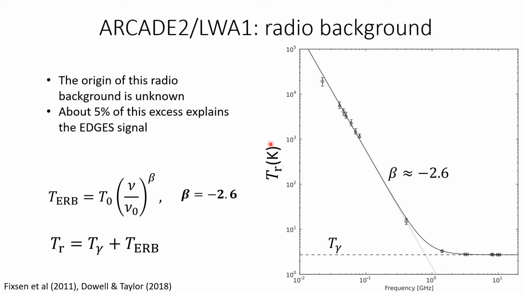But I need not go into the details of this excess radio background as this forms the basis of this conference. But I'll just mention that the origin of this radio background is unknown, and we find that about 5% of this excess term accounts for the depth of the EDGES 21 centimeter signal.